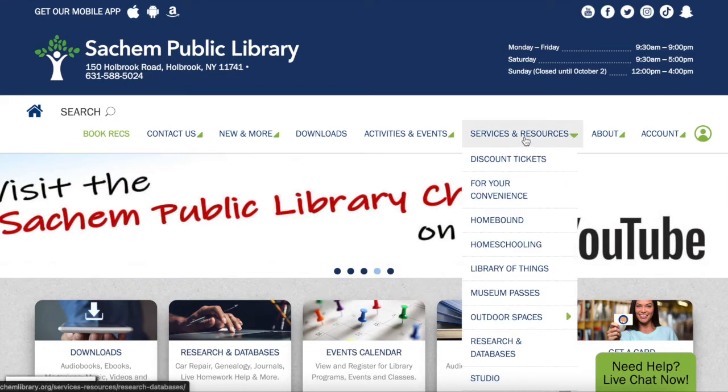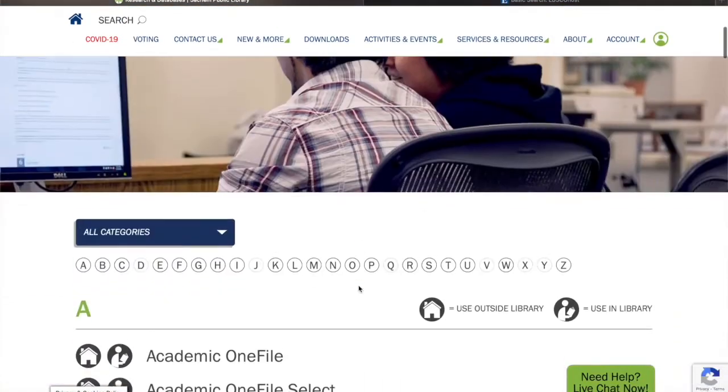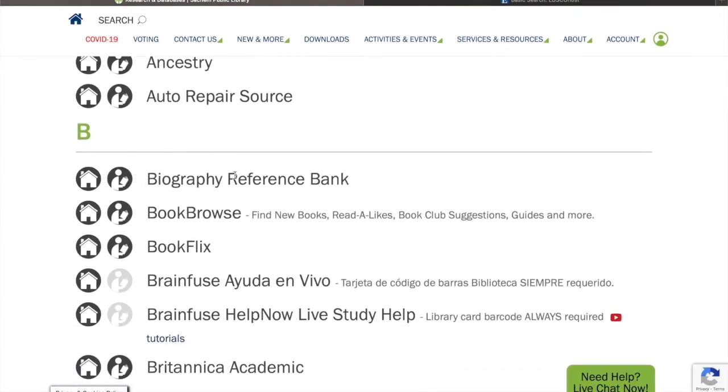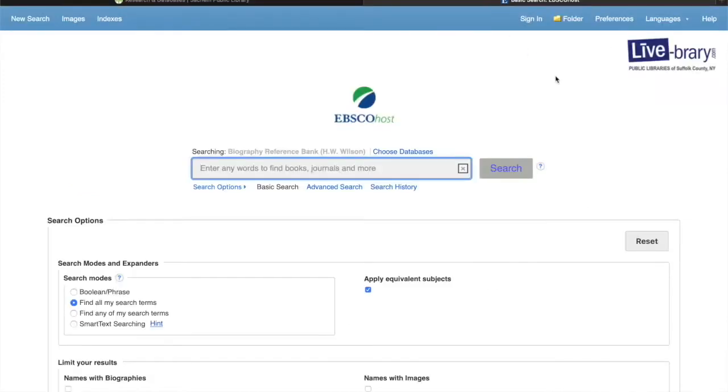So again, services and resources. I'm going to click on that. You can scroll down or you can click B. If you are doing this kind of research from home, you'll click on the home button. If you are in the library, you will click on the library button. If you click on that home button, it is going to ask you for your library card and your password, and it'll take you right to here.